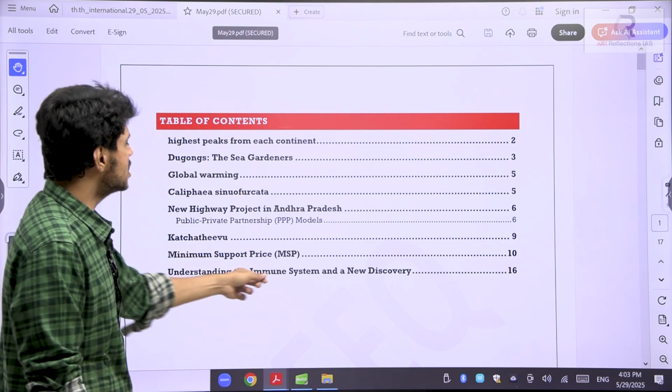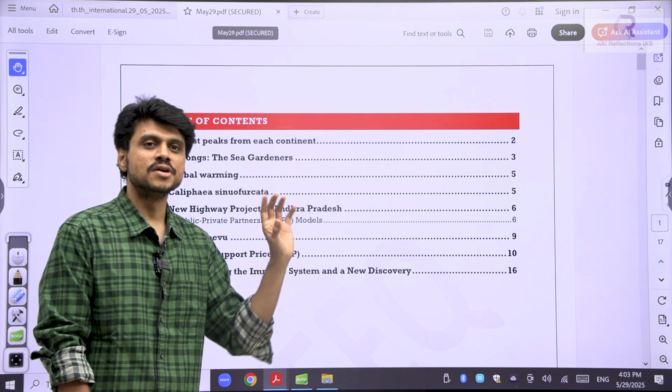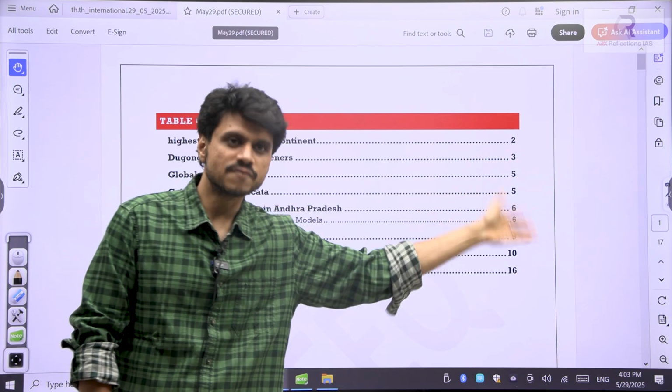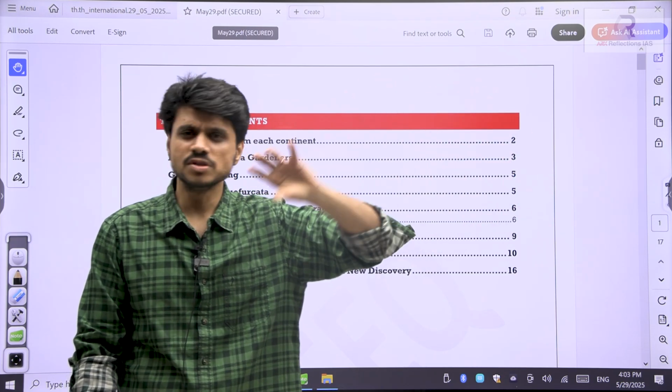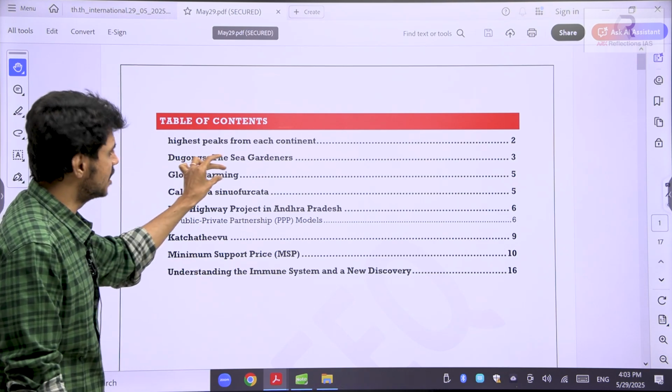And then we will try to understand a little bit about the immune system based on the article given in The Hindu. So we will try to understand how the immune system functions and how it is relevant to the vaccines and vaccine development. So we'll see a brief understanding about that. Then there was some fact related to global warming.